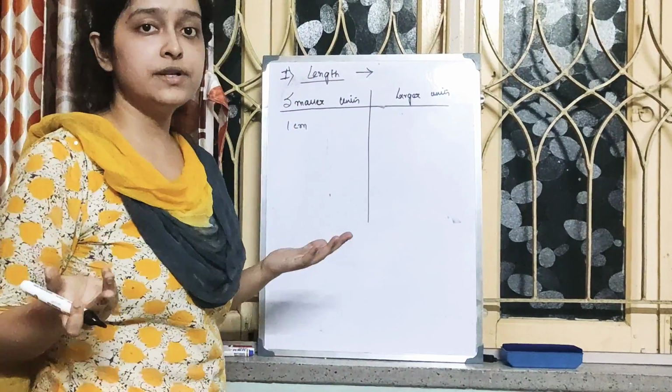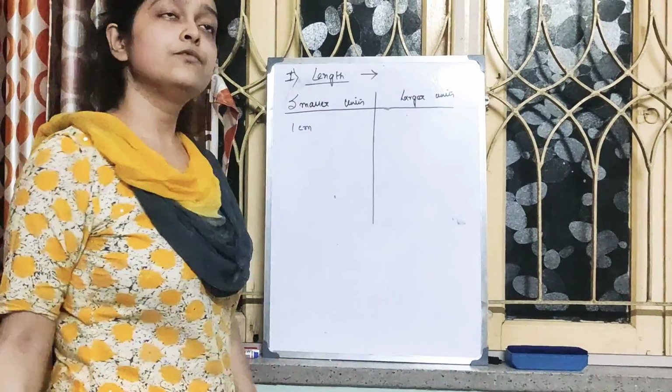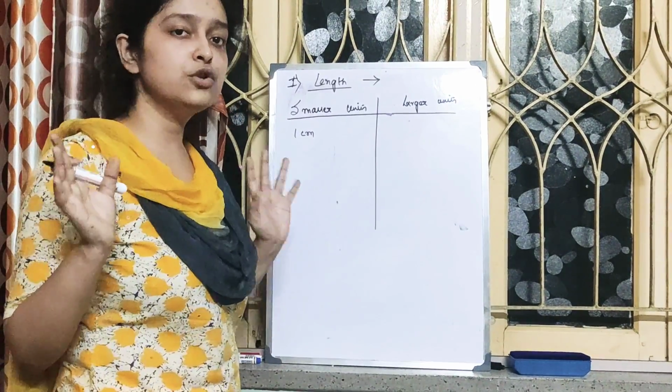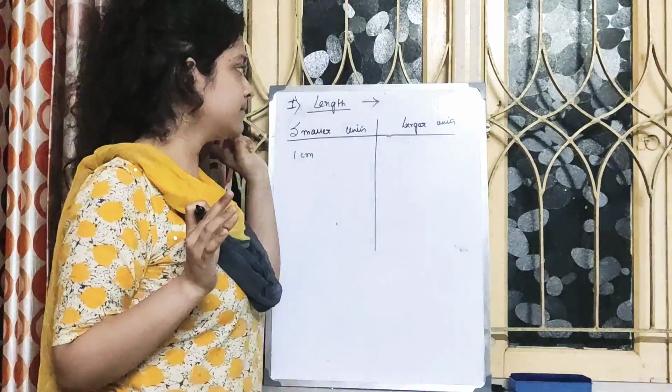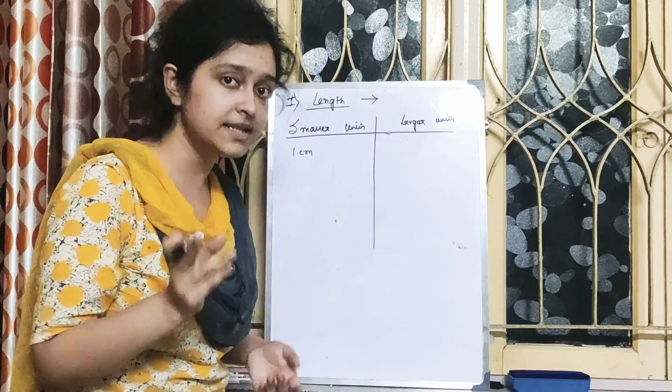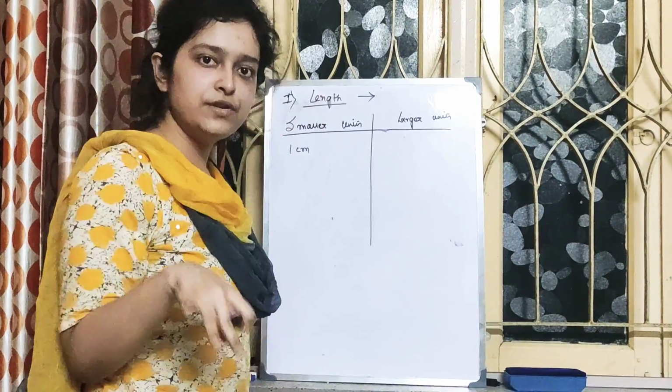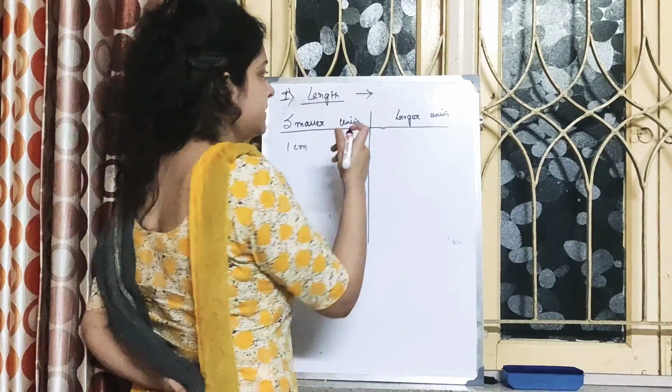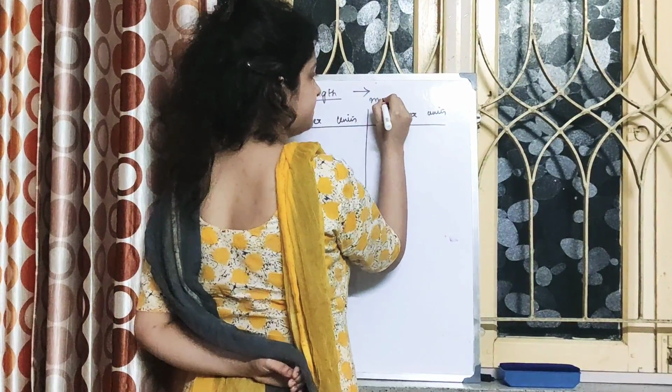What do we have for smaller units? First of all, what is the standard unit, or what is the unit which I am considering as a fixed value? Meter, because everything now which we will consider is in SI system. So standard is meter.